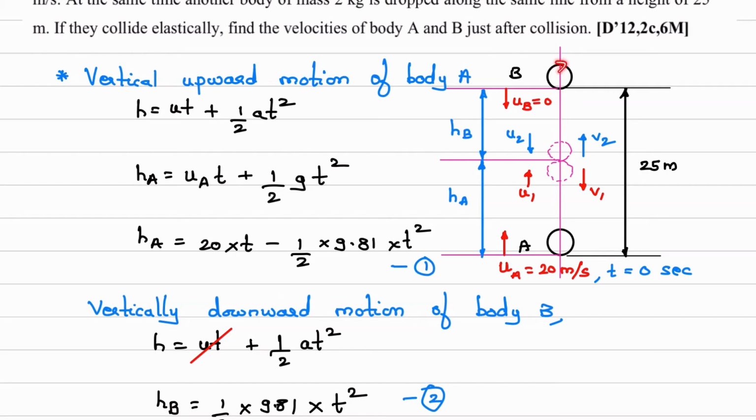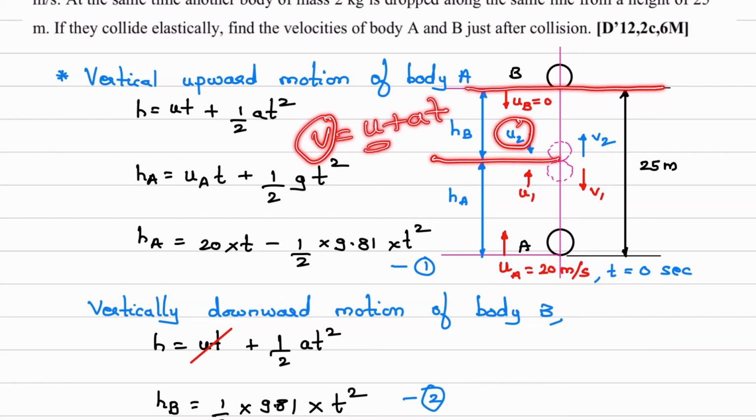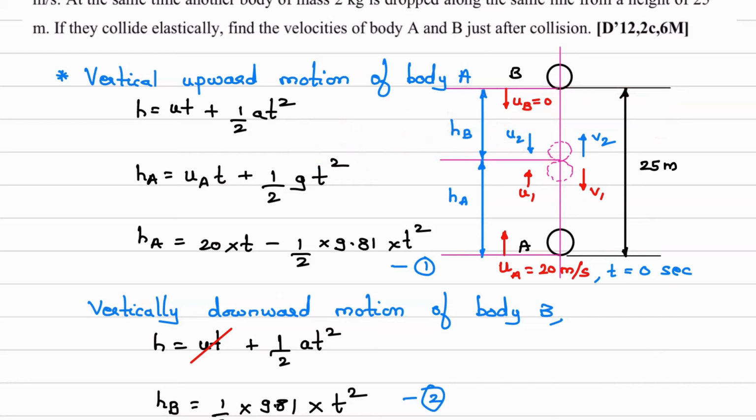Same way for body B, you have to consider motion from this position to this position. So what can I write? V is equal to U plus AT. What is V? Velocity before impact, U2. What is initial velocity? Since the body is dropped, initial velocity is 0, so this value will be 0. Now the motion of B is in the direction of gravity, so plus G into time. What will be this time? 1.25 seconds. So using that we can calculate U2. So we can calculate U1 and U2 in this way.